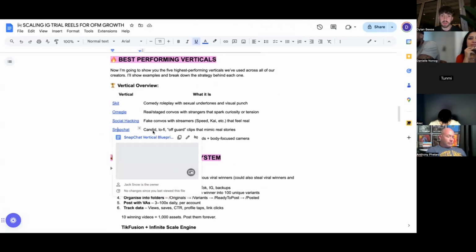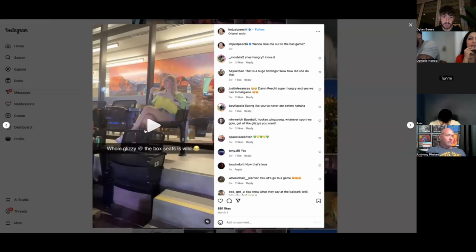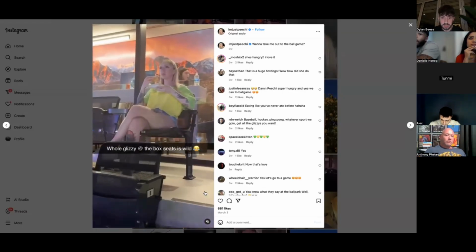And then Snapchat, right? Snapchat is also an insanely high performing vertical for us. Just super simple stuff that makes it look candid, off guard, like it was organic, right? And that's sort of the point of it. They do really well because it looks super organic, like it wasn't planned, right? So an example of that is this.